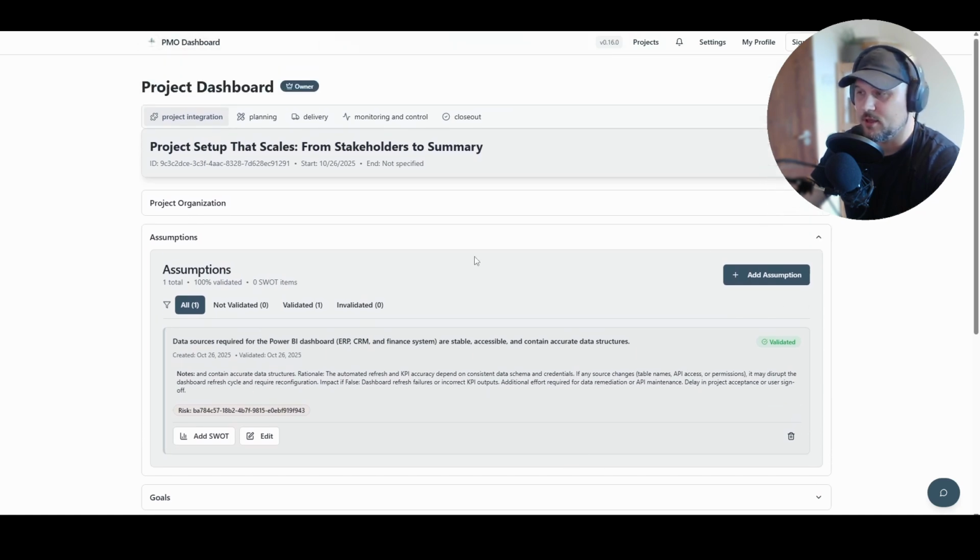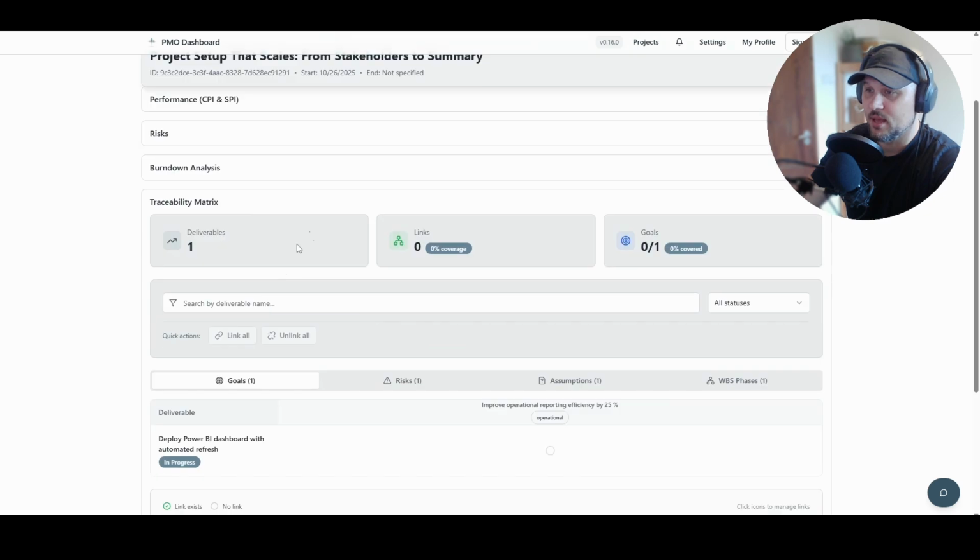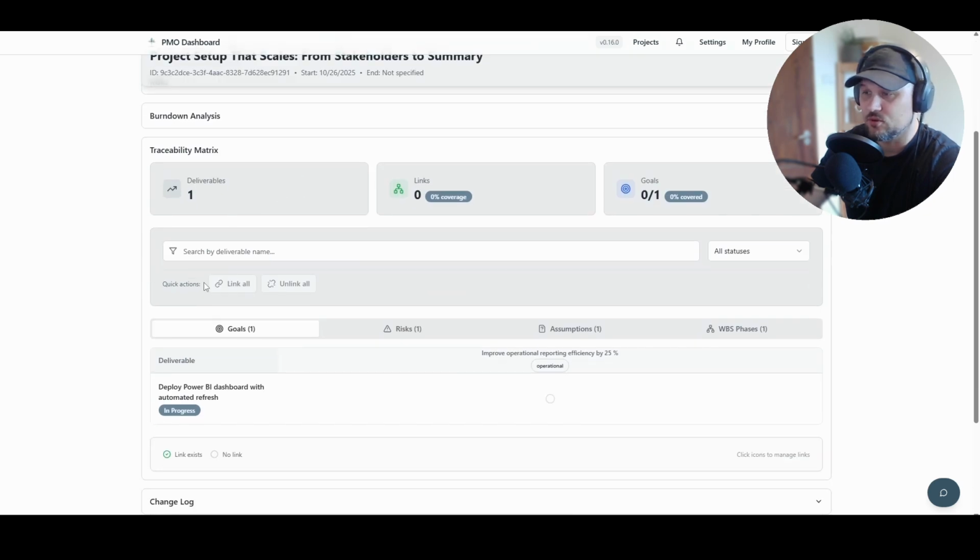Our next step is to navigate into our monitoring and control module and open our traceability matrix, and we can see that so far what we have created, our one goal, our risk, assumption, and one VBS phase is linked to the deliverable that is already established. So what we need to do at this point is creating